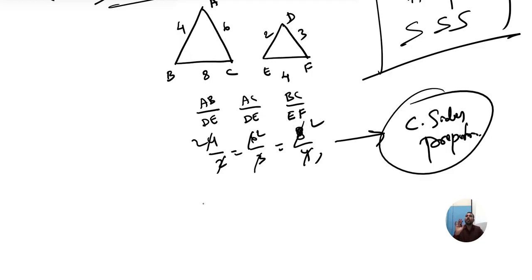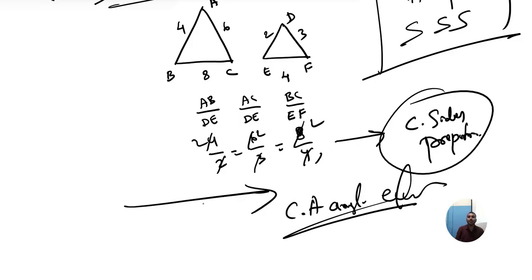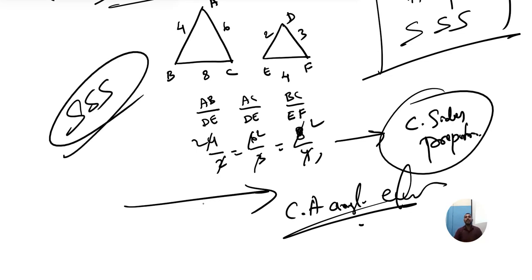Now we have only seen that the sides are in proportion. Correct. They have said sides are proportional. Now what is this property saying? The SSS property says: if corresponding sides are in proportion, now directly you can say that corresponding angles are equal. Who is saying this? The criteria is saying. What does the SSS criteria say? If corresponding sides are in proportion, what is SSS saying?